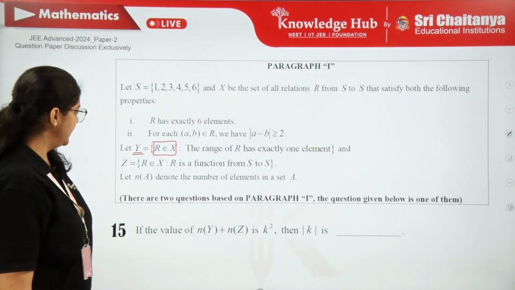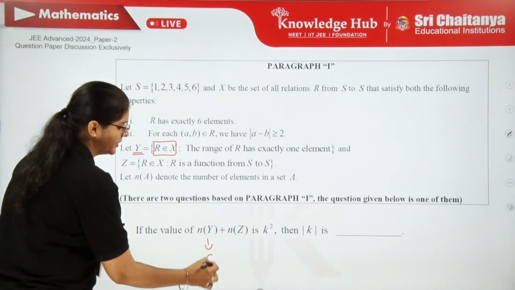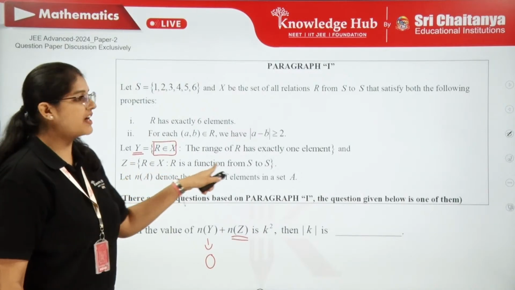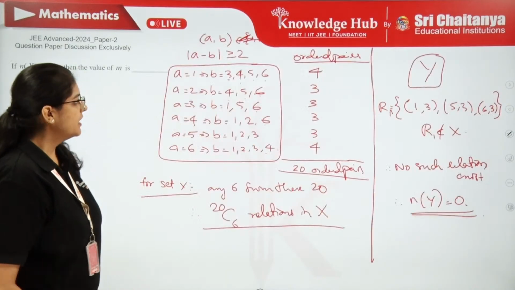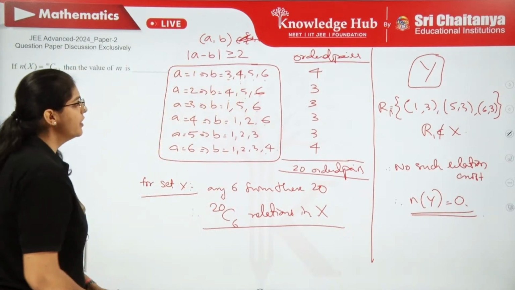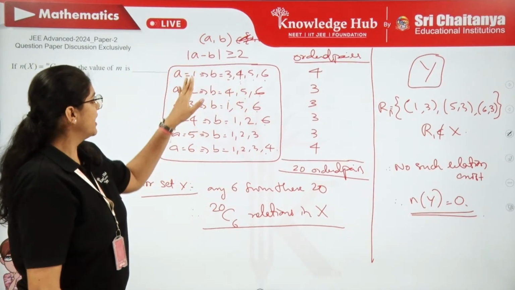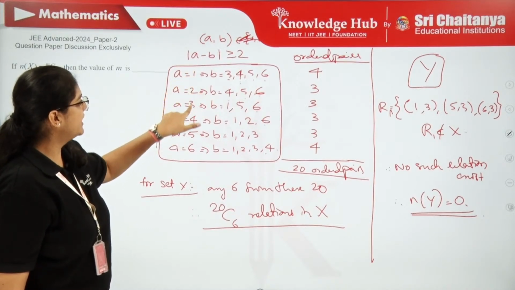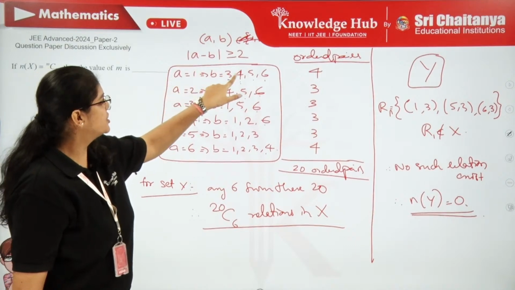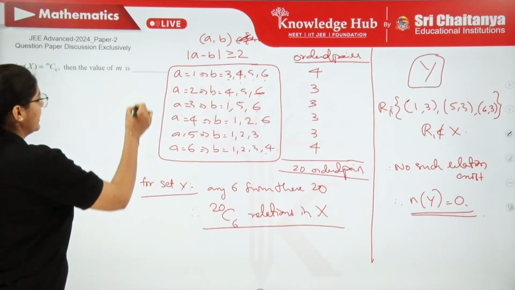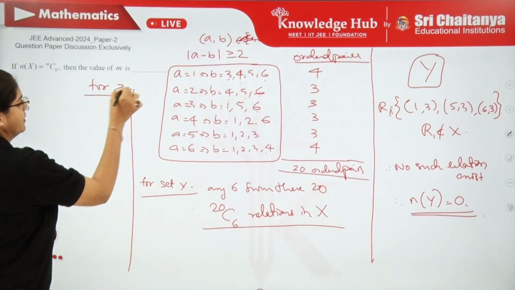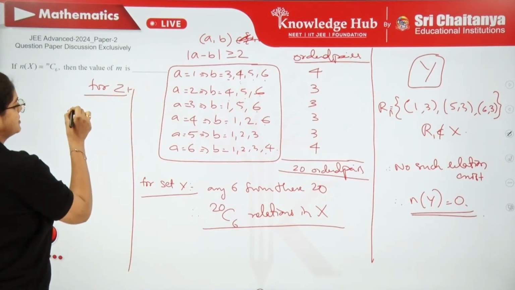So we got this answer as 0. Now we have to find n of Z. What is this Z? R is a function from S to S. Now you can see all the ordered pairs are like this only, no? So function means, first of all, in the first set all the elements should be mapped. So for 1, how many options do we have? So here I can write for Z: for 1 there are 4 options.